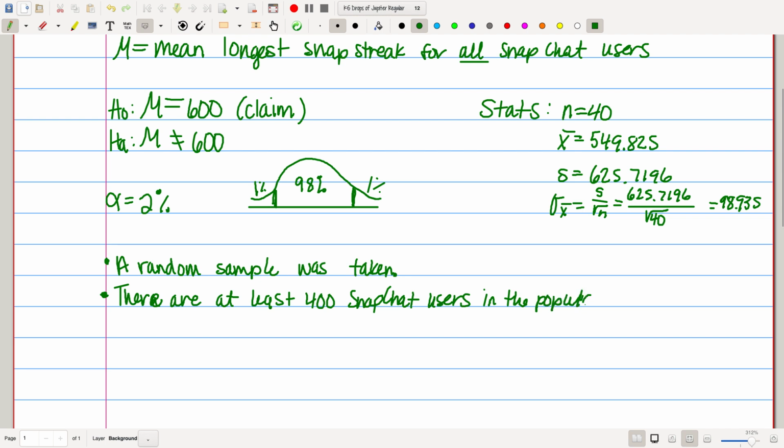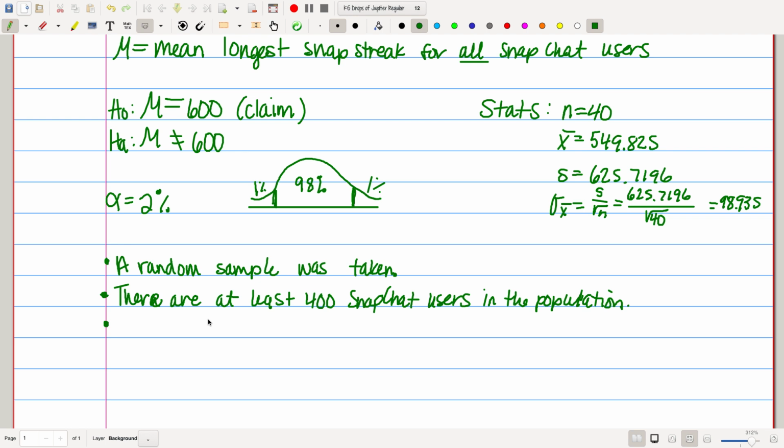I don't think it's necessary. But again, you still have to be specific. There's at least 400 Snapchat users. Then the final one. I don't have to do the success-fail rule. There is no n, or there is no, sorry, p or q. But I have to look at that sample size.